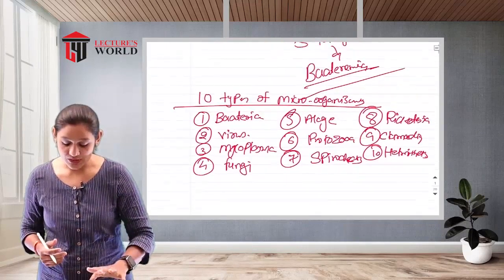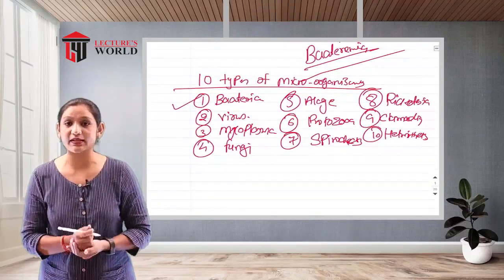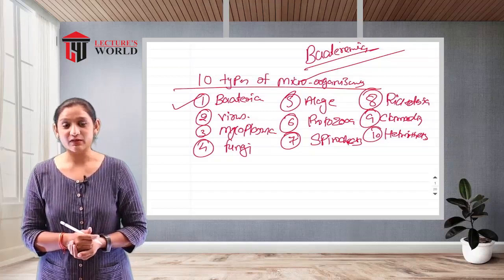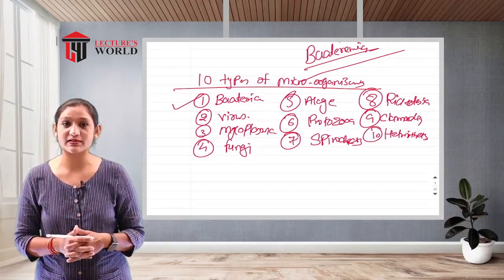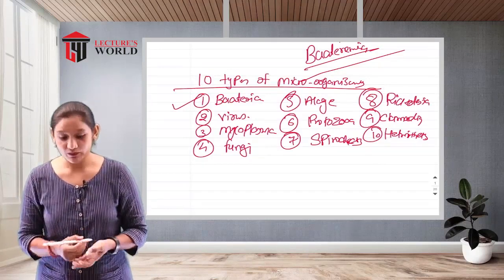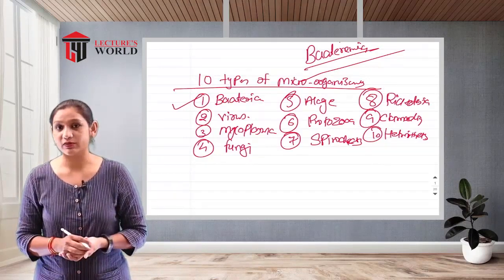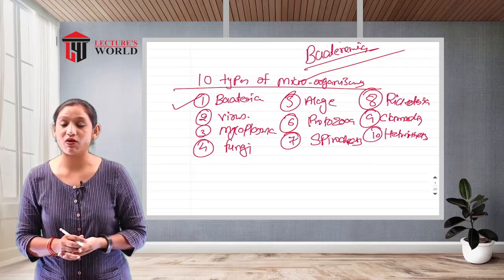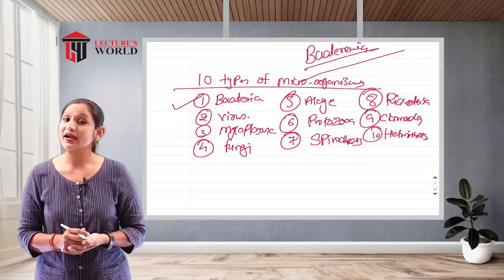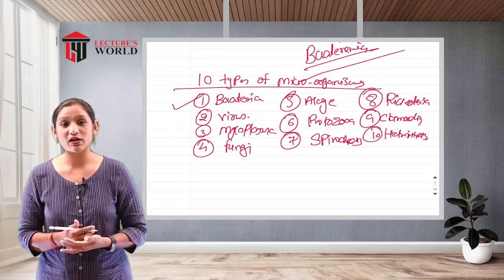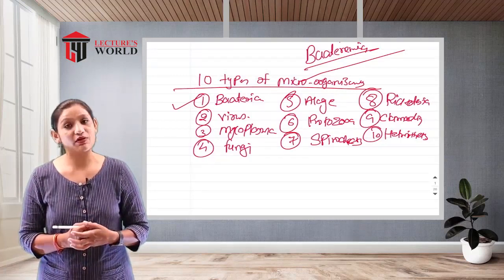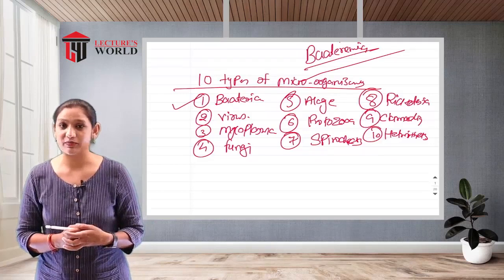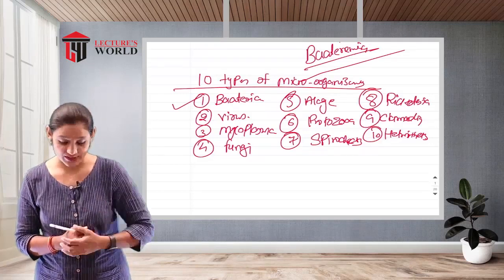Now let's talk about the first one, bacteria. Its five types of morphological characters will be discussed in the next lecture. For these 10 types of microorganisms we have to focus on their morphological characters and their pathogenicity. We only observe pathogenicity, and for that reason we are only focusing on bacteria in your subject, right?